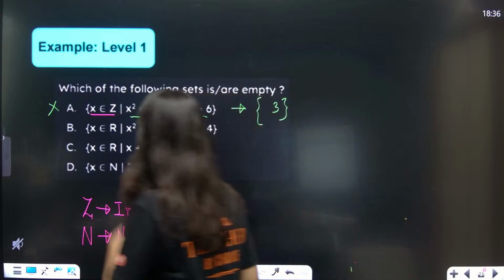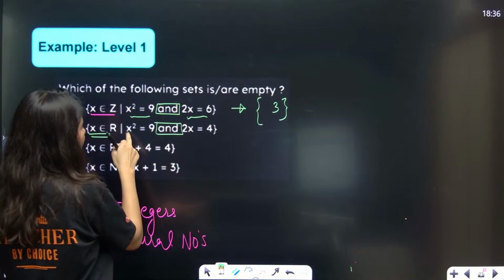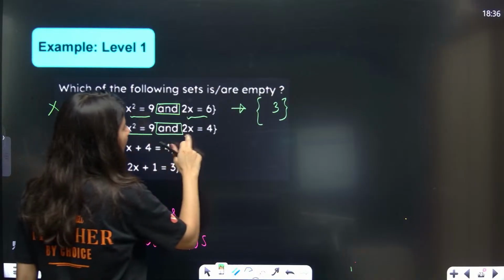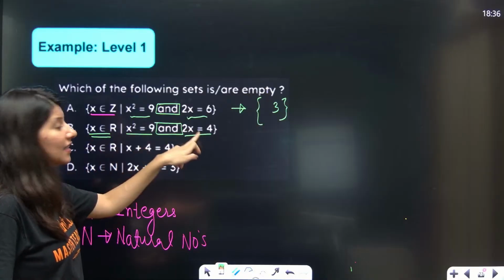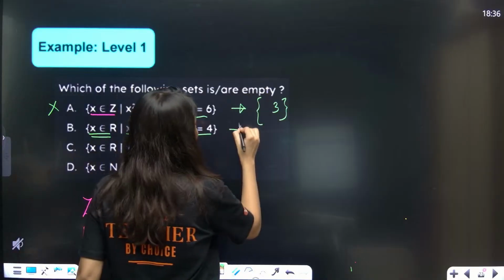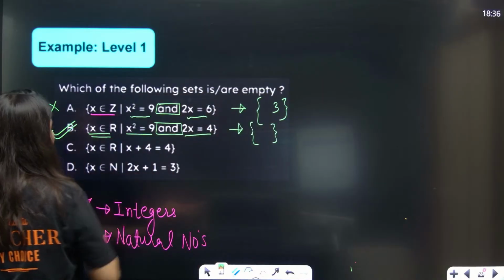Let's talk about this. X belongs to real number. This is again and, which means intersection. So from here plus minus 3, and from here only 2. Intersection between plus minus 3 and 2 is null. So this is the empty set. So option B is correct.